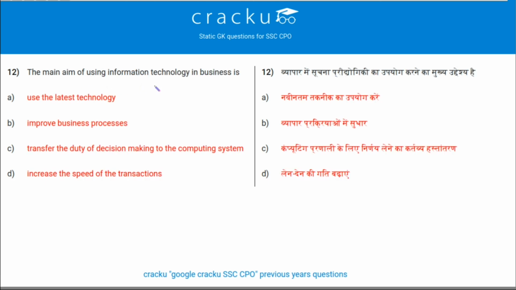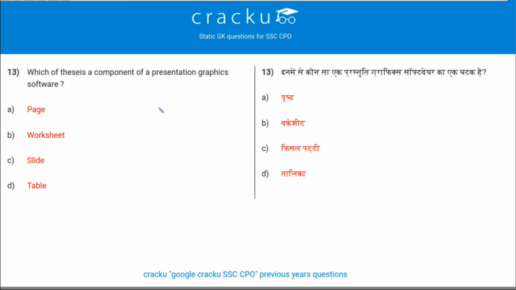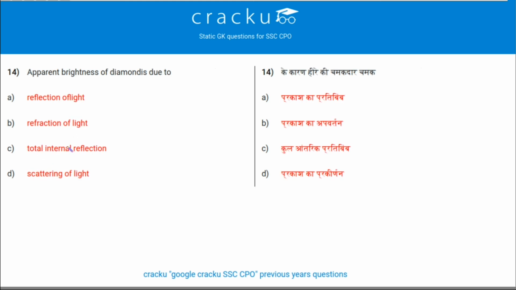The main aim of using information technology in business is to improve business processes. Option B is the correct answer. Next question. Which of these is a component of presentation graphic software? So it is slide. Option C is the correct answer. Next question. Apparent brightness of a diamond is due to total internal reflection, as the light gets trapped within it, causing the sparkling of a diamond. So it is total internal reflection. Option C is the correct answer.